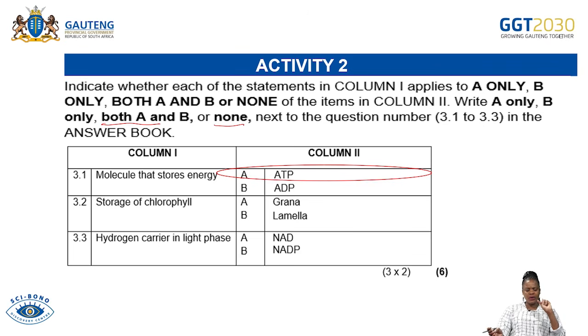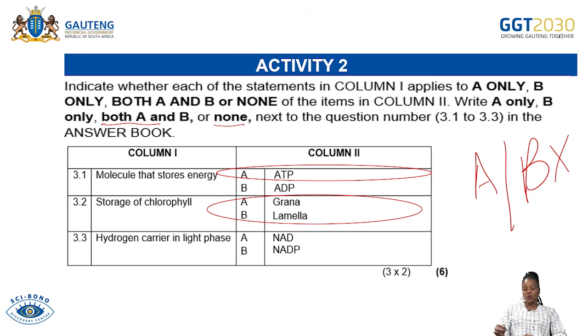The second question on the column, what stores chlorophyll? Is chlorophyll stored in the grana? Is it stored in the lamella? Is it stored in both of them, or is it not stored in either the grana or the lamella? So we know that chlorophyll is stored in both the grana and the lamella. So what will be your answer? The answer will be both A and B. You don't say A/B. If you write A/B, you are going to get it wrong, because in other words, you are saying it's A or it's B.